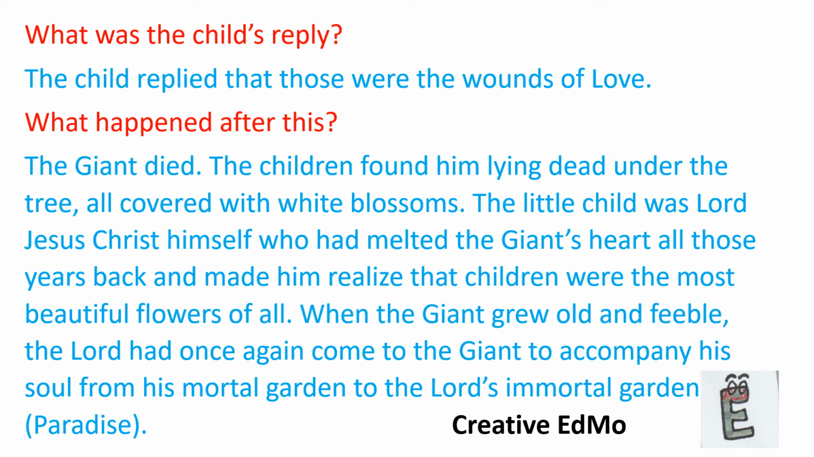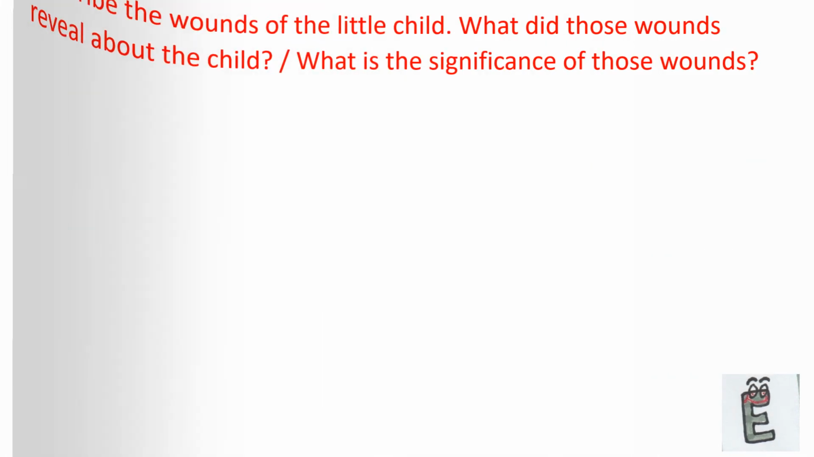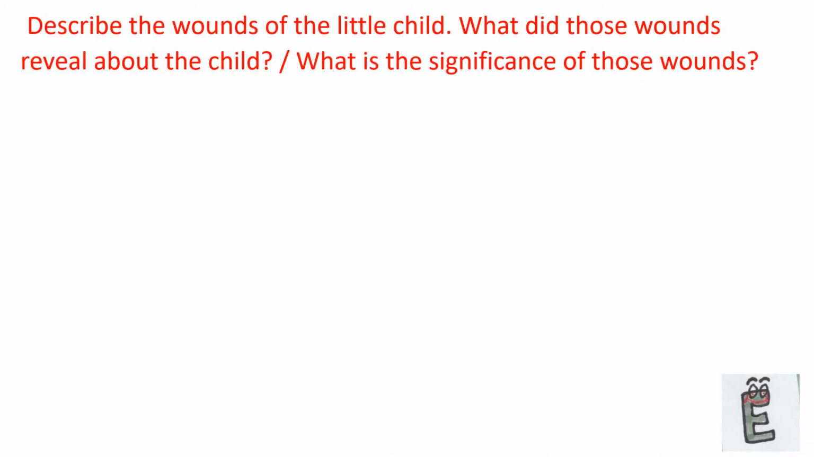When the giant grew old and feeble, the Lord had once again come to the giant to accompany his soul from his mortal garden to the Lord's immortal garden. I hope you remember that we discussed the meaning of the words feeble, mortal, immortal in part 1. Okay. Please go through this question very carefully. It is very important. Describe the wounds of the little child. What did those wounds reveal about the child? What is the significance of those wounds?